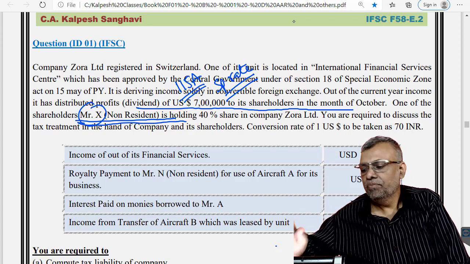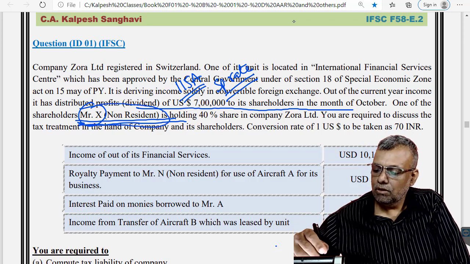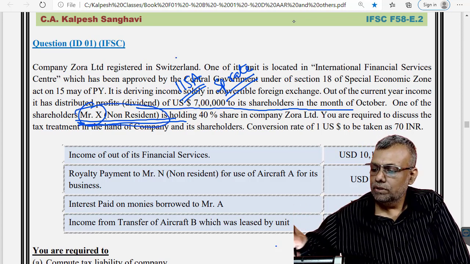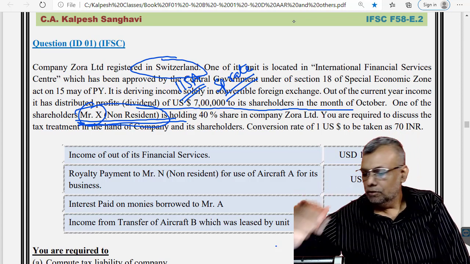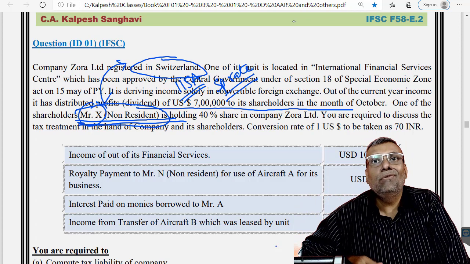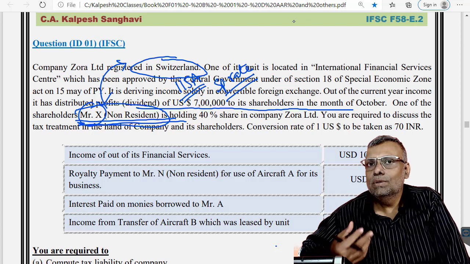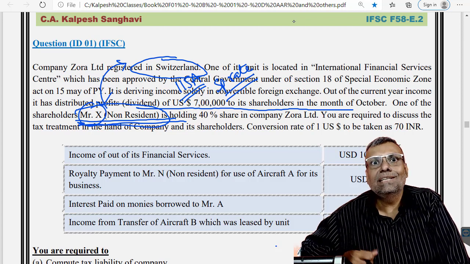However, where the debate can be possible is that this Mr. X, who is a non-resident, and in the first situation it is a foreign company. So a non-resident getting dividend from the foreign company is basically a foreign income, and foreign incomes are not taxable. So you can always argue that this is not a taxable dividend.